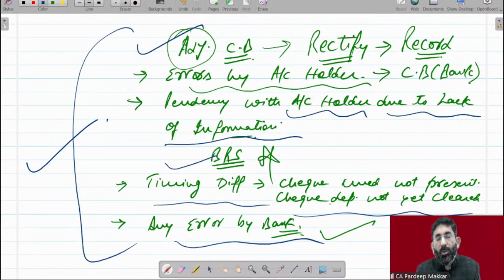So this is rectification of our cash book, and this includes those transactions which I am not able to rectify due to uncontrollable things. So let's do it.